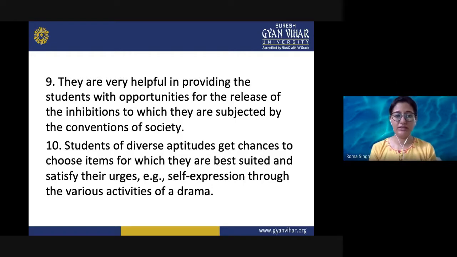They may not have known that earlier, but after getting such chances, maybe they are being forced, but still after doing that, if they feel happy and they feel confident, then they know that they can do everything if they are being motivated. So it satisfies their urges, for example self-expression, what they want to show to the world, to other people, to their peer group, through the various activities of a drama. Even a small role of 2 seconds or 3 seconds is important for them. Just standing on a stage is important for them.